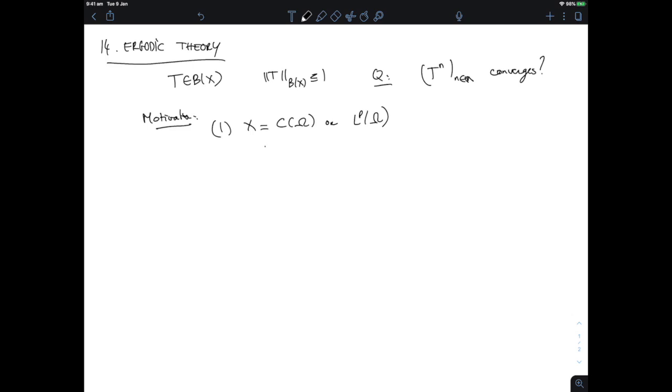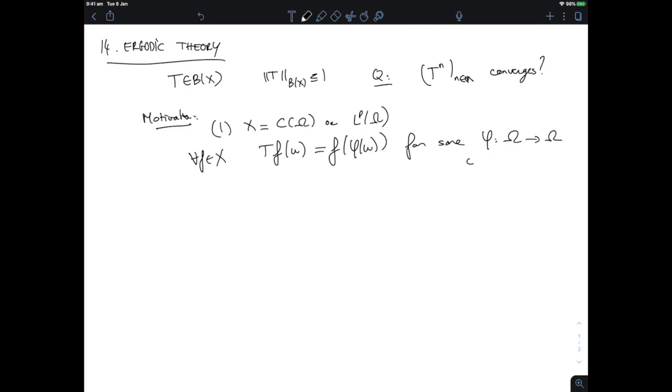And the operators we consider in both cases are composition operators, so maps that send a function f to the function which, evaluated at a point omega, is just the function f evaluated at a point phi of omega, for every f in my space X, for some transformation phi of the underlying space of variable.